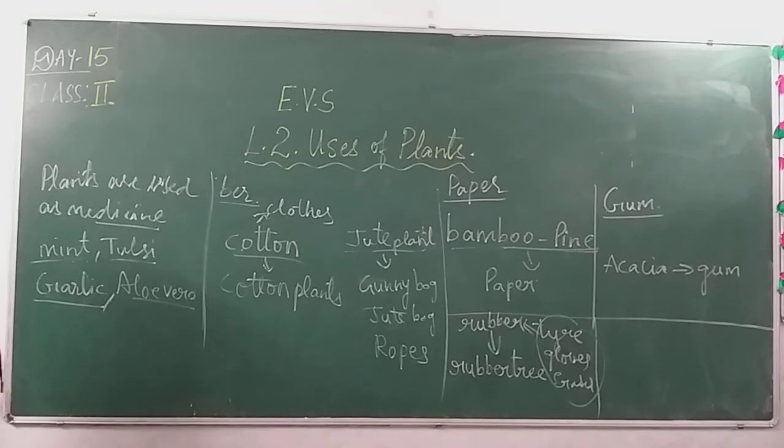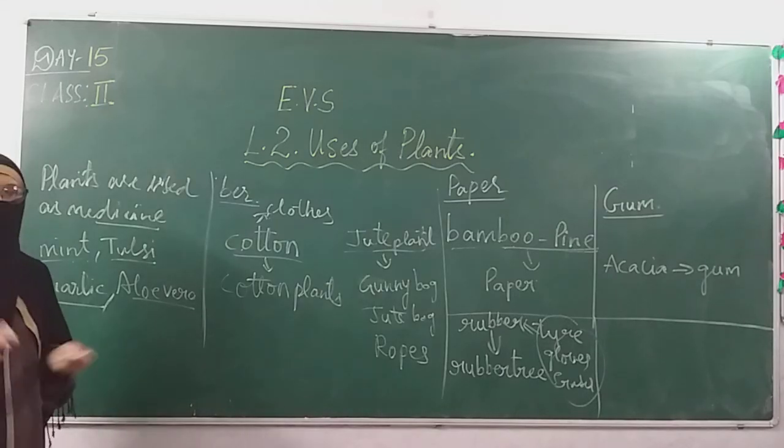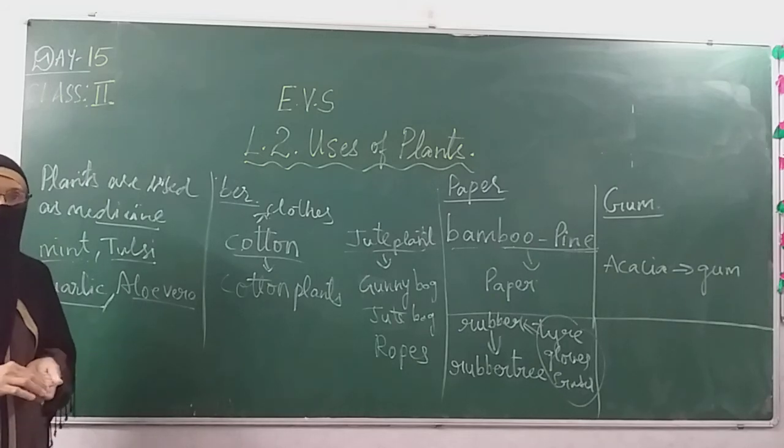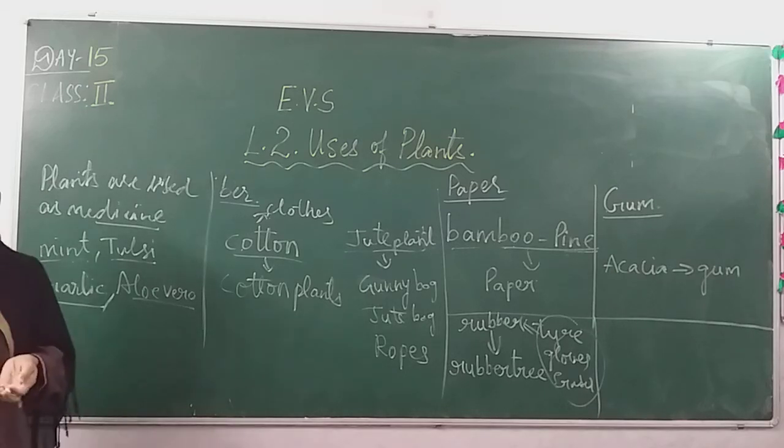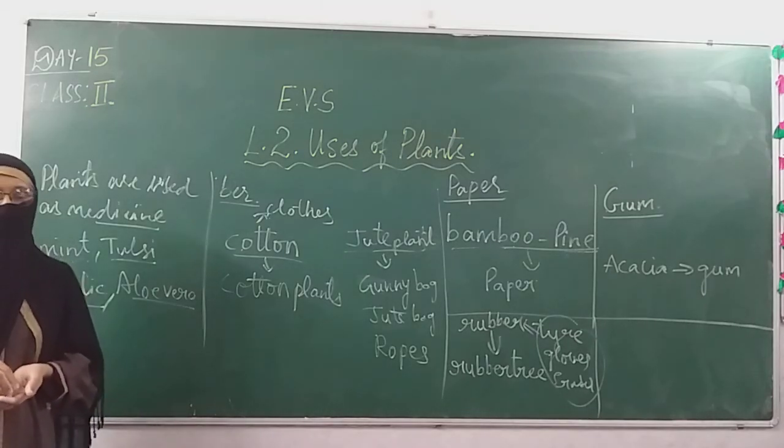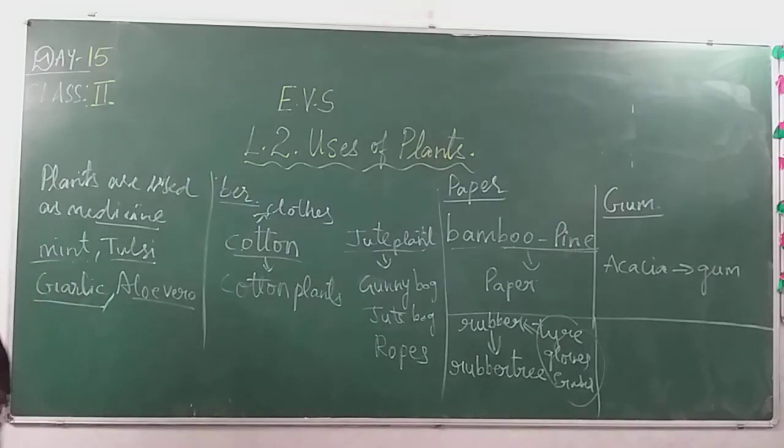Beside that, we use different kinds of face washes, soaps. These soaps, perfumes, from where are we getting them? These we are getting from the flowers. Flowers, from where do we get flowers? From plants. So in other words, the perfumes, the soaps which we are using, we also get from plants. Some flowers such as jasmine and rose are used to make soaps and perfumes.